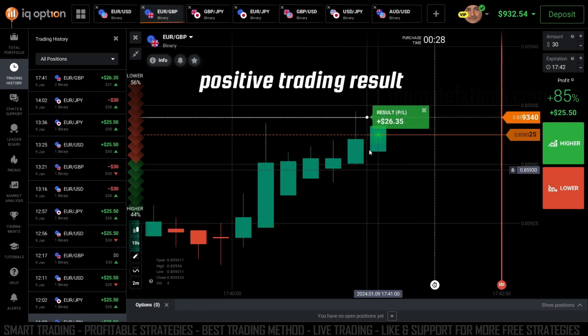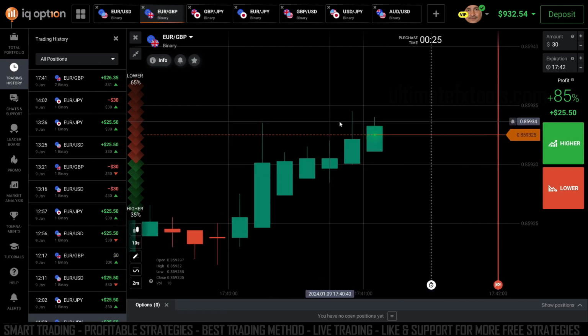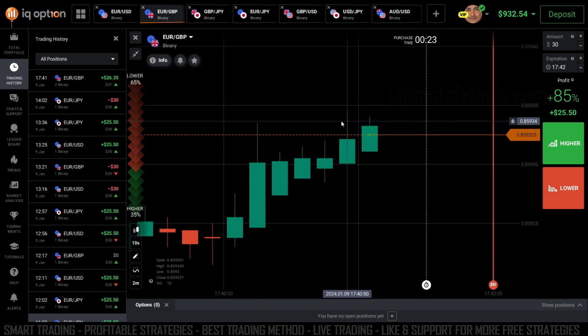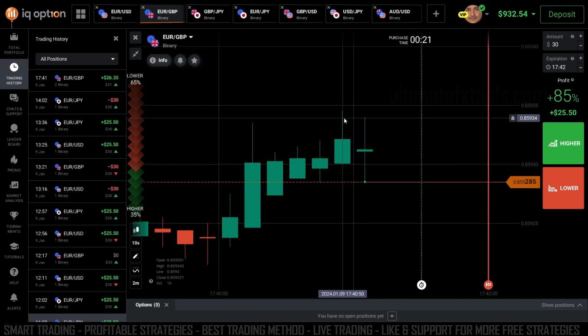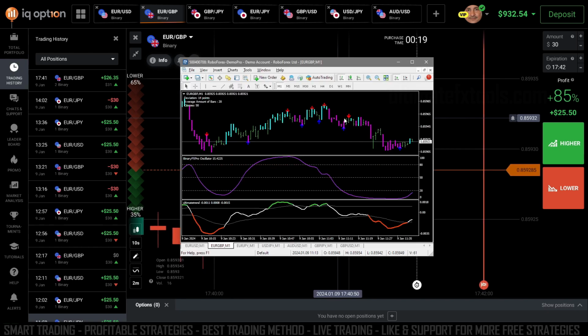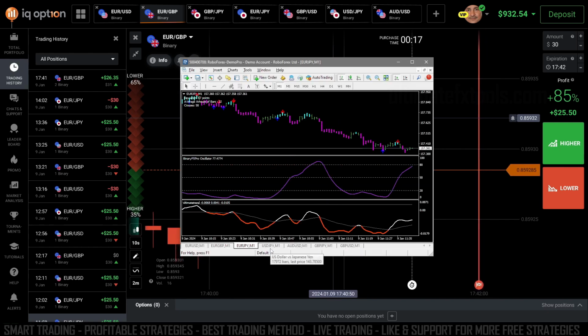Got a good trading result for this one. This basically gives you an 80 to 90% chance of trading success. Avoid greediness, and losing is also part of the trading game. Let's trade with another currency pair. Let's check back on our Metatrader 4. This requires patience to succeed.